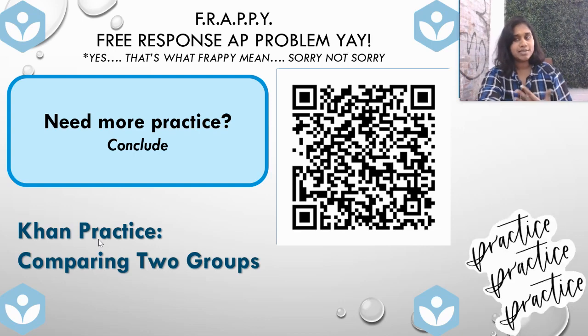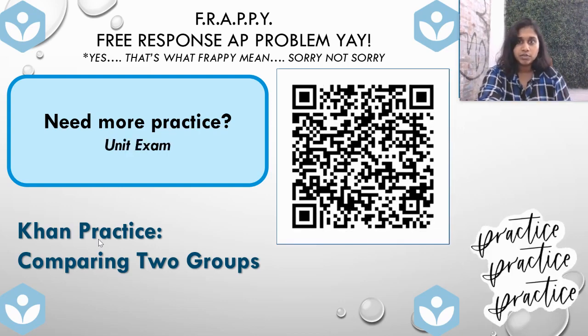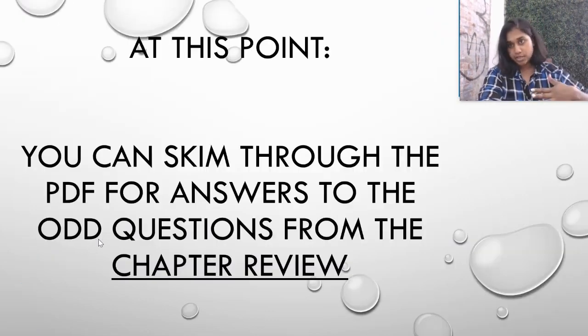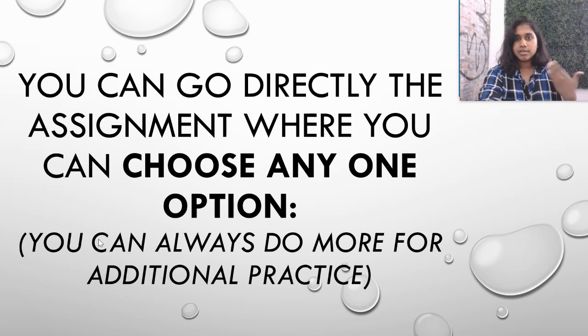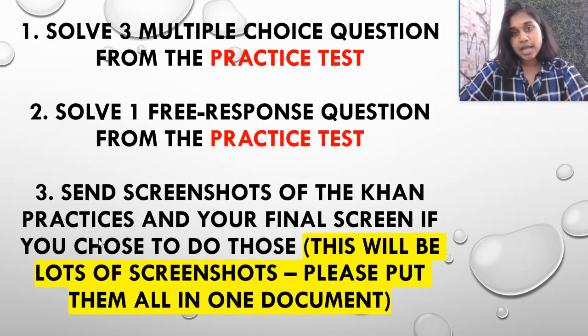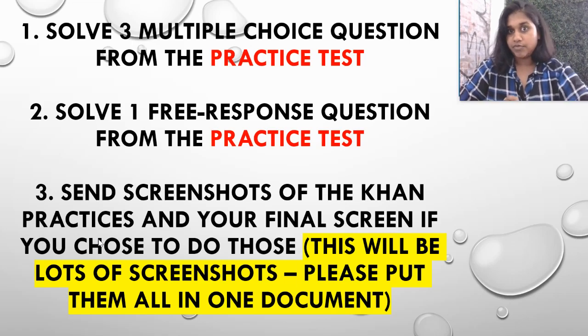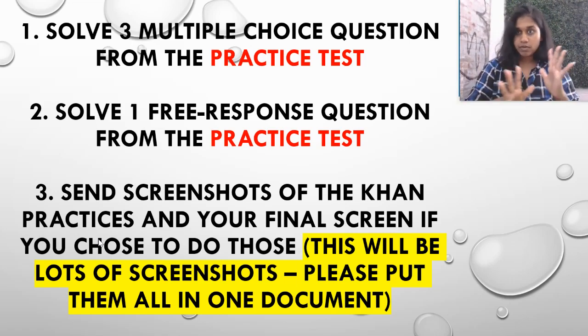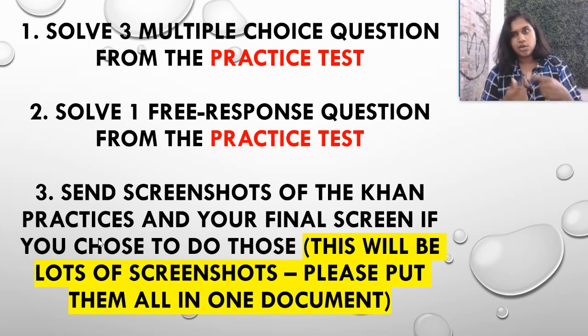And of course, as extra practice, if you really wanted to go above and beyond, you could do the unit exam for this topic. Like I said, here's the assignment. It's the same as always. Choose any of the following options. But like I said before, this is kind of it for the AP modified exam for the 2020 coronavirus epidemic. You only really need to know our chapters 1 through 10. So chapters 11 and 12, we're just going to go through really quickly as a reset.